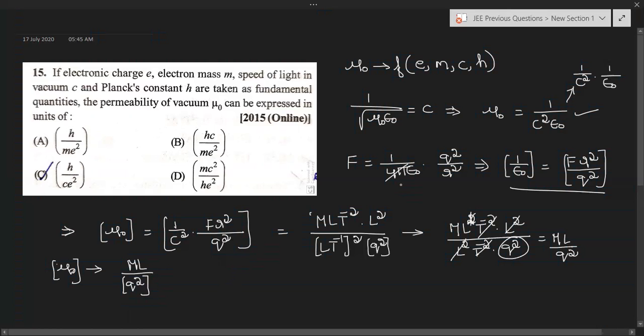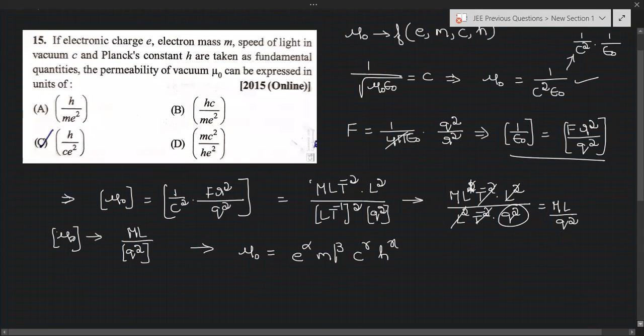Now, we can write mu naught is equal to, since it is a function of charge of the electron, mass of the electron, c and h, we can write this one as e power alpha, m power beta, c power gamma, and h power x, since it is a function of all these four.